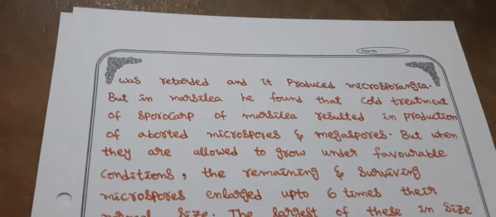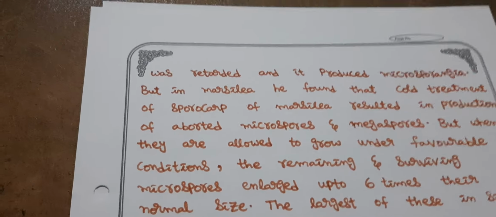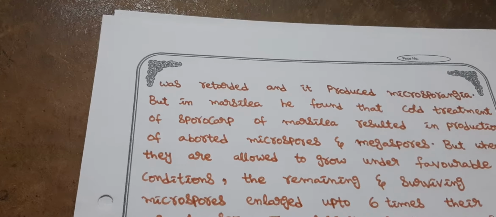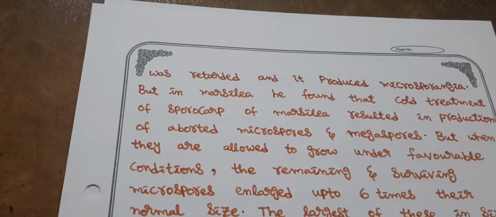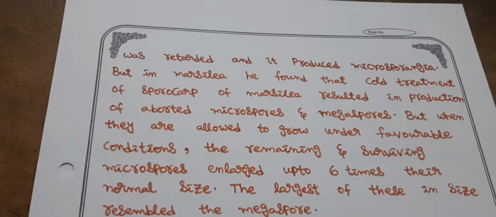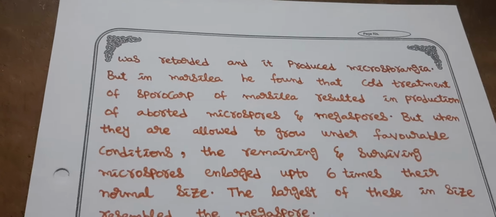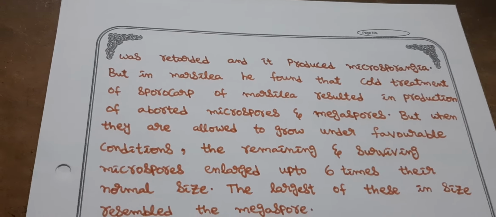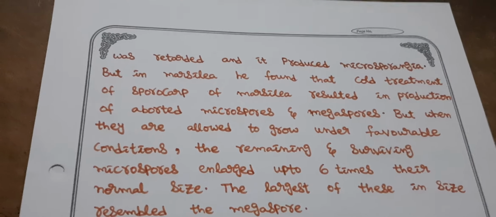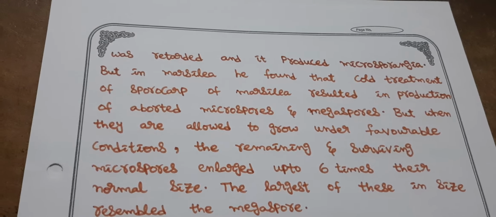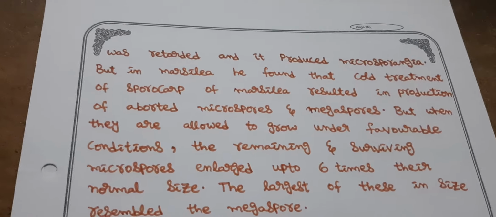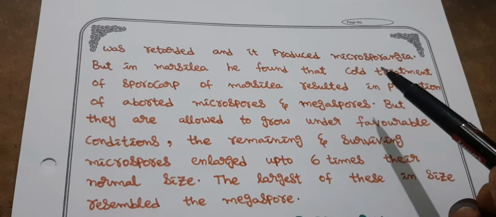That means the experimental studies say that nutritional factors mainly govern the heterospory. That is the reason. The light intensity has decreased in Selaginella. That means if light intensity is decreased, the photosynthesis will be decreased. If photosynthesis is decreased, the food production will be decreased and it formed microsporangia.